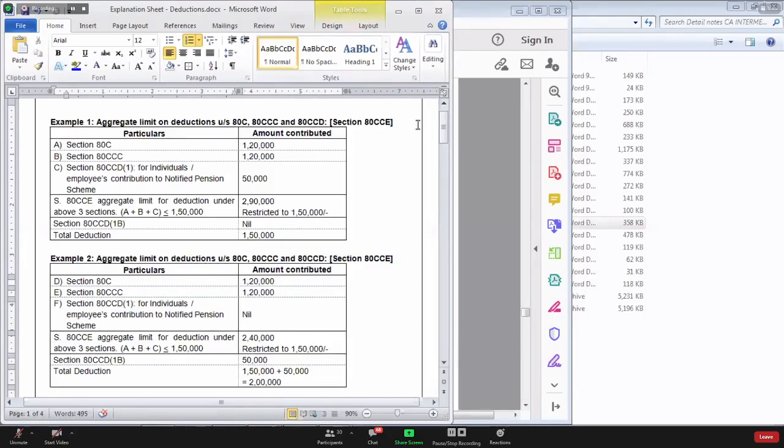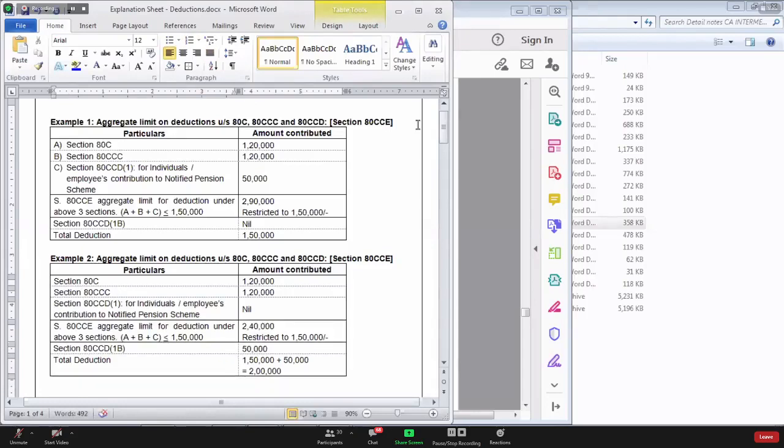Now what has CA Institute done? Now CA Institute is first claiming deduction in section 80CCD subsection 1 first, and then 1B thereafter. And thereafter they are giving an alternate solution.